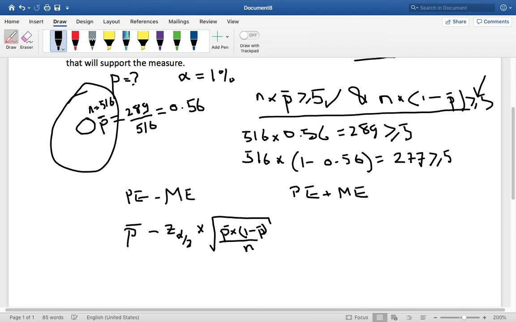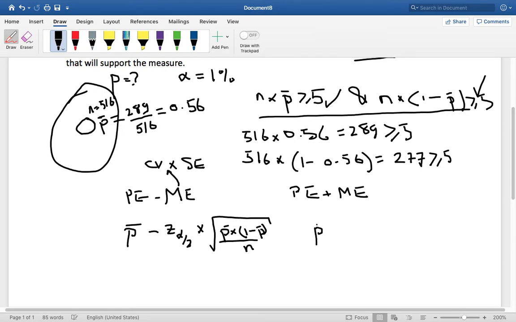That's the lower limit. And remember, the margin of error is actually made up of the critical value times the standard error. And that's what we did to get down to here. This guy here is the critical value, and this guy here is the standard error. This is the lower limit. The upper limit is going to be the same thing with a plus sign in it.